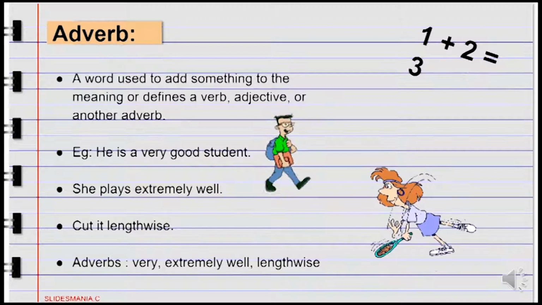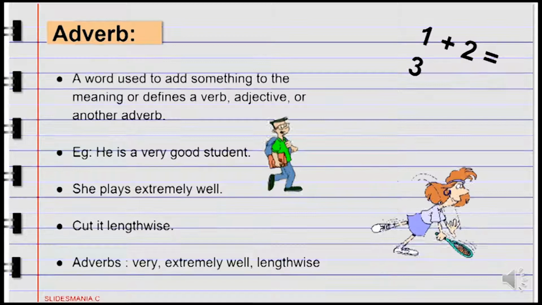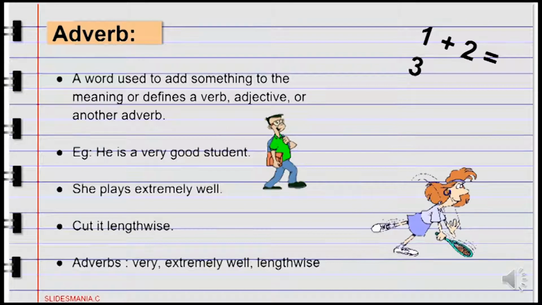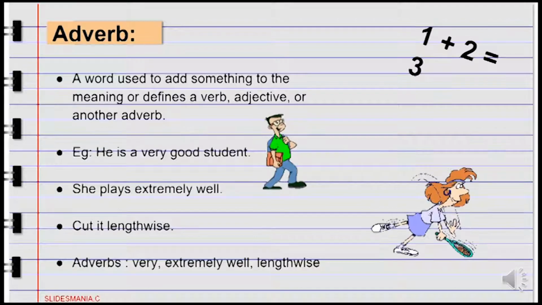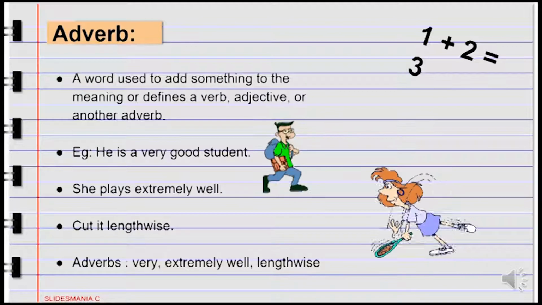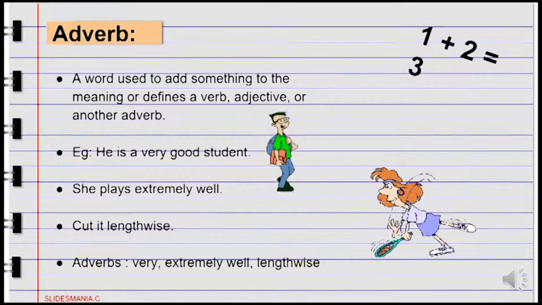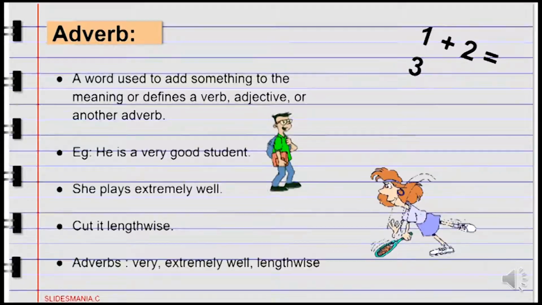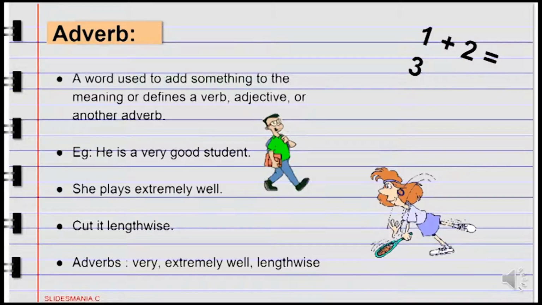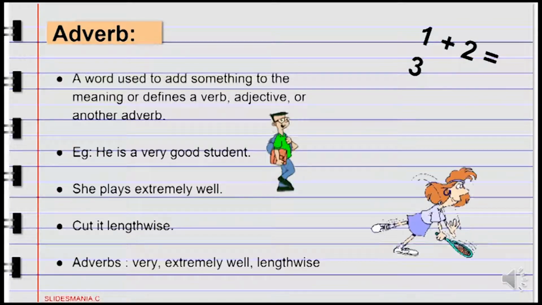Next we come to adverb. An adverb is a word used to add something to the meaning of or define a verb, adjective or another adverb. For example, He is a very good student. She plays extremely well. Cut it lengthwise. Over here, very, extremely well, lengthwise, these are all adverbs.